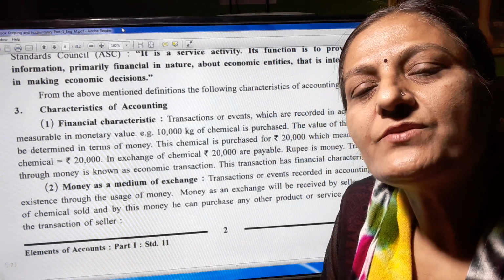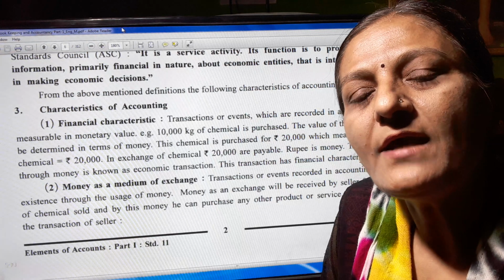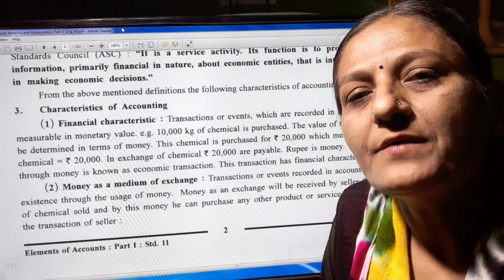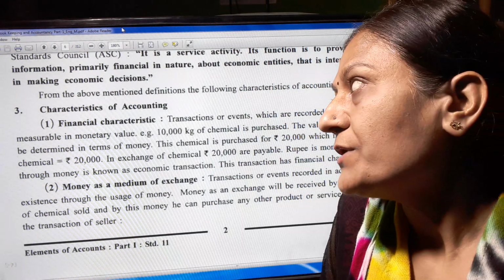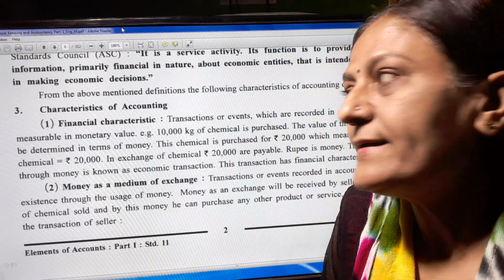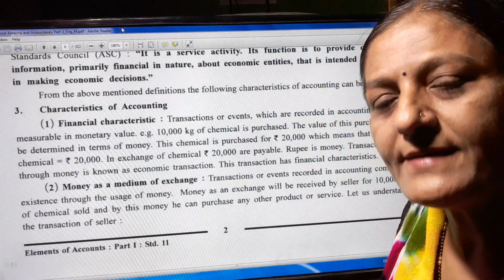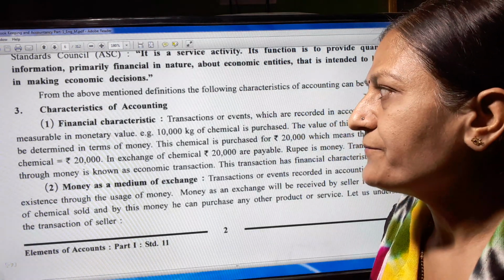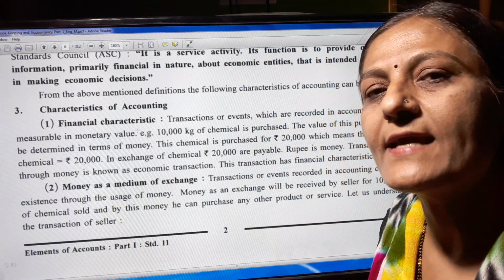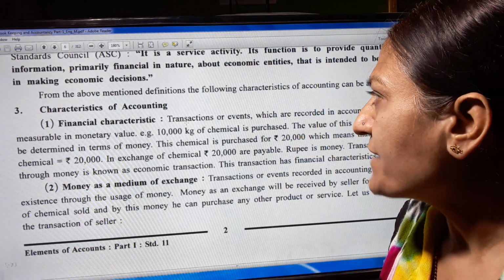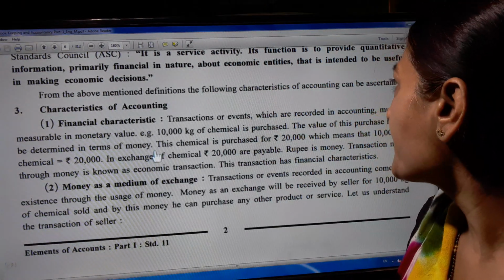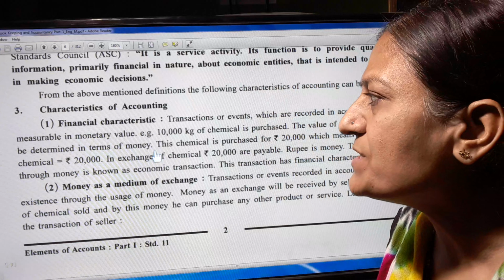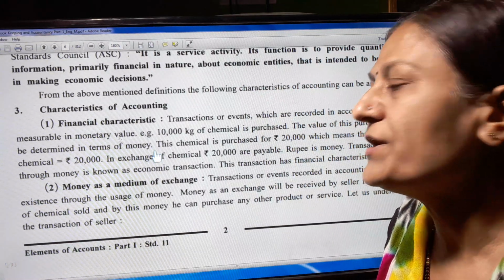In the previous lecture we already completed the introduction and definition of accounting. Now today our third point is characteristics of accounting. Let us start it. Characteristics of accounting. First, financial characteristics. Transactions or events which are recorded in accounting must be measurable in monetary value.